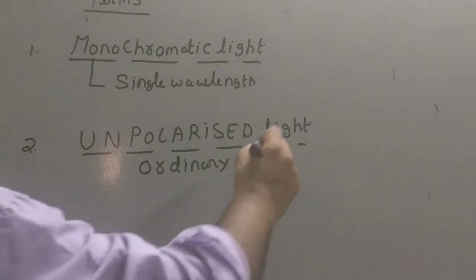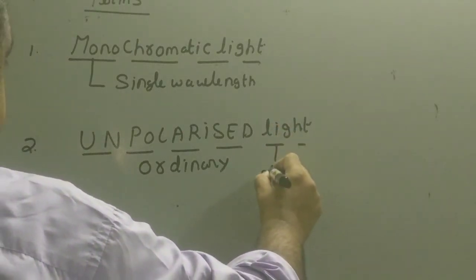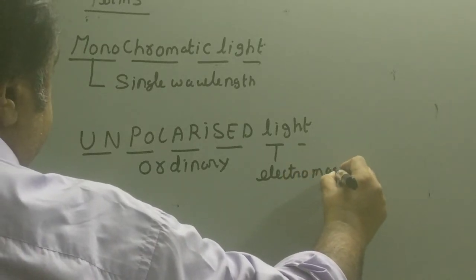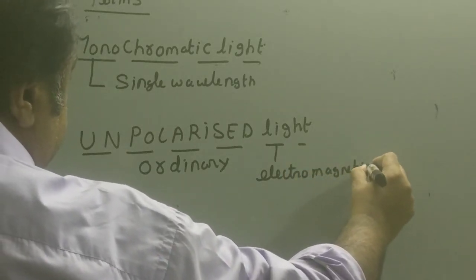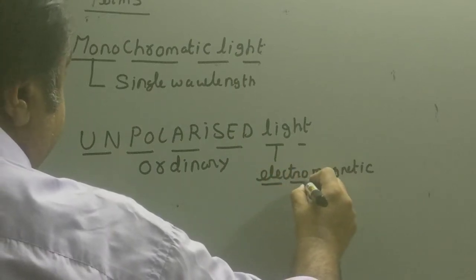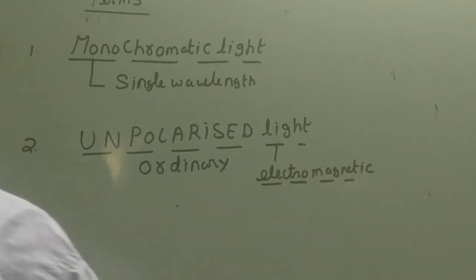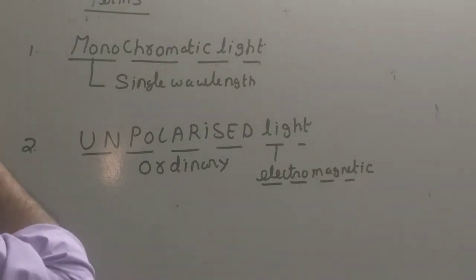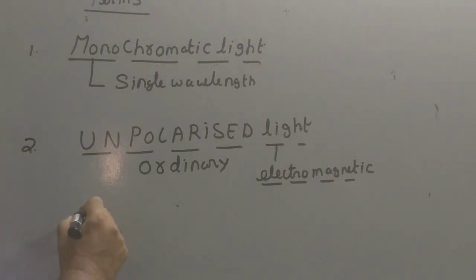You know, light is an example of electromagnetic radiation. It doesn't need any medium for propagation, and it has a vibrating electric and magnetic field perpendicular to each other. So in unpolarized light, electric and magnetic field can vibrate perpendicular to each other in any plane. There is no restriction.